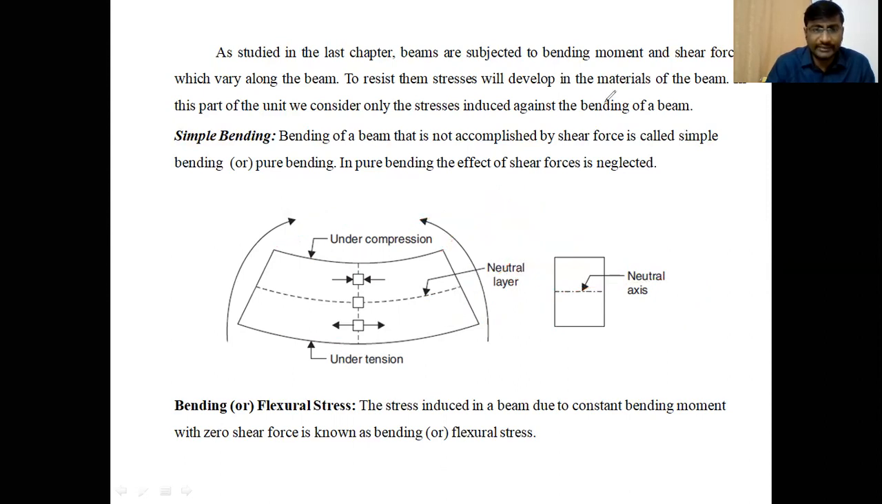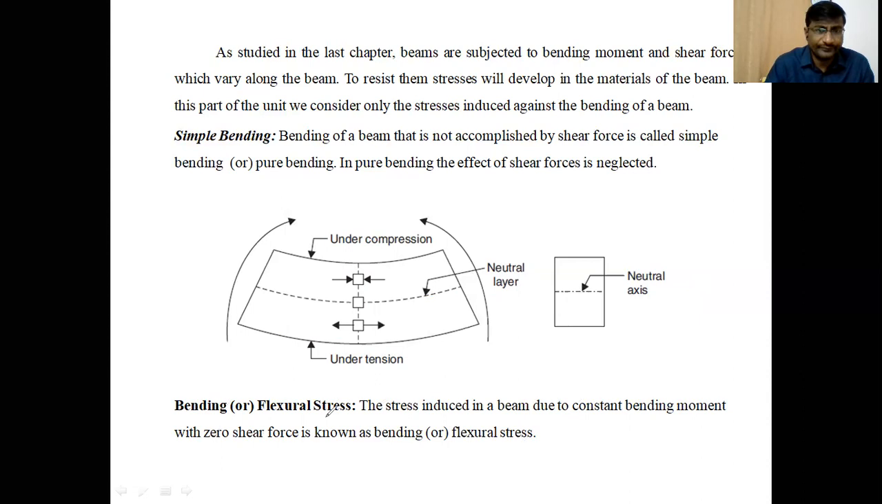So neutral axis means the line of intersection of the neutral layer with the cross sectional area. Clear, students? What is the neutral layer? The neutral layer is the layer on which no stresses will be developed during the bending of a beam. What is the neutral axis? It is the line of intersection of the neutral layer with the cross section.